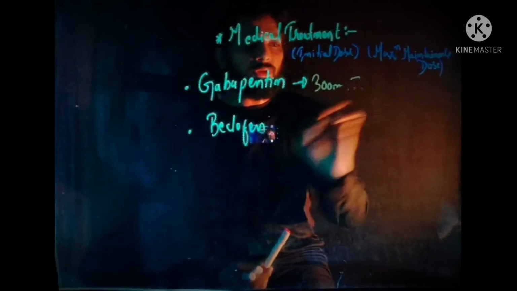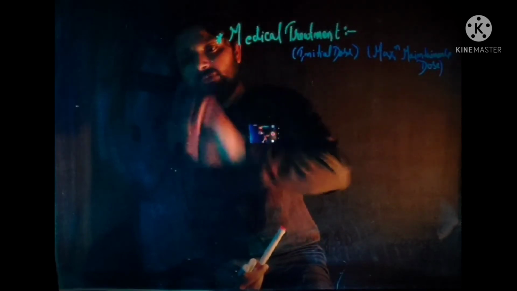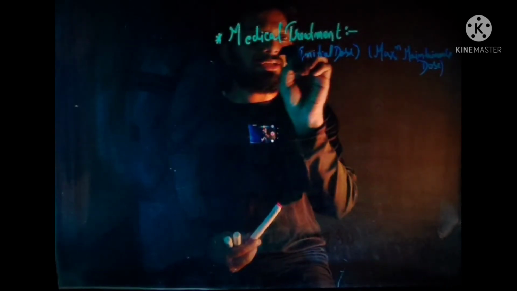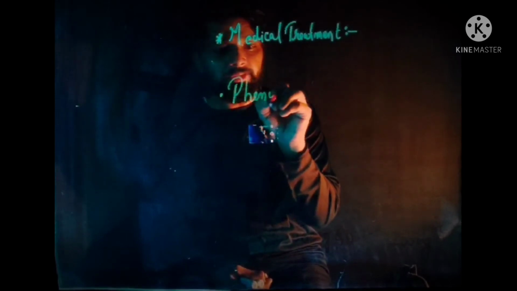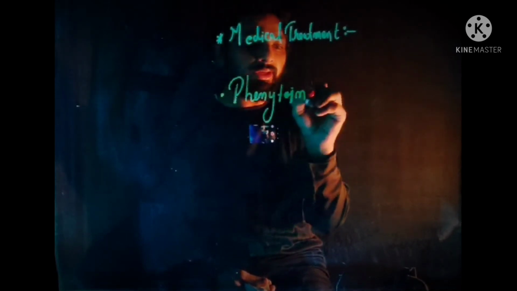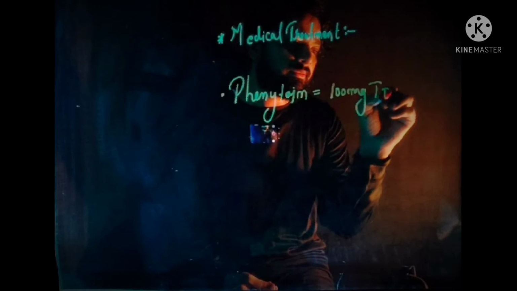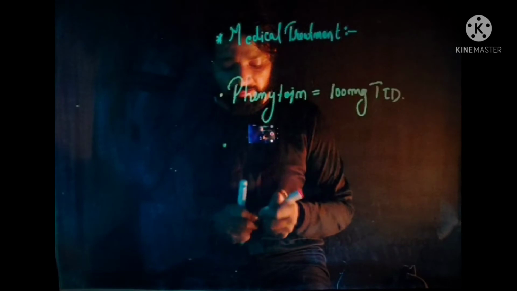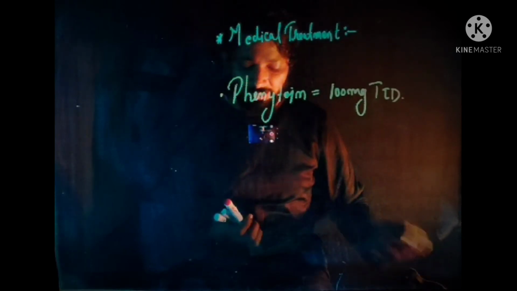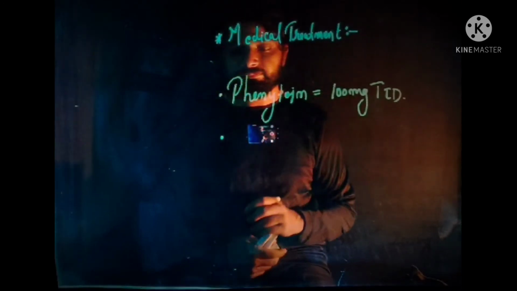Now when we talk about more drugs which are used in case of trigeminal neuralgia, another famous drug is phenytoin. Phenytoin is administered 100 milligram TID. Now after that, the next drug used in the treatment of trigeminal neuralgia is what?